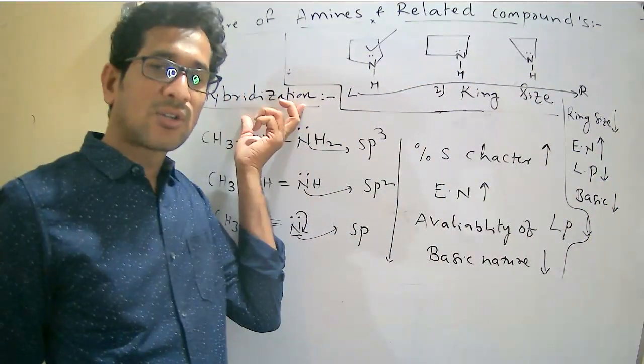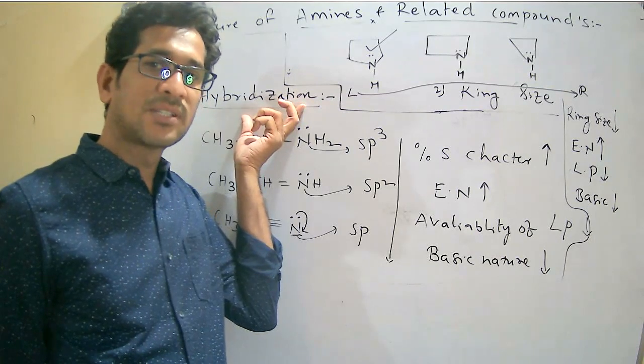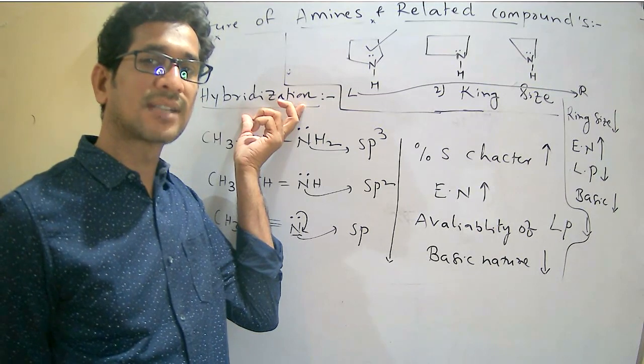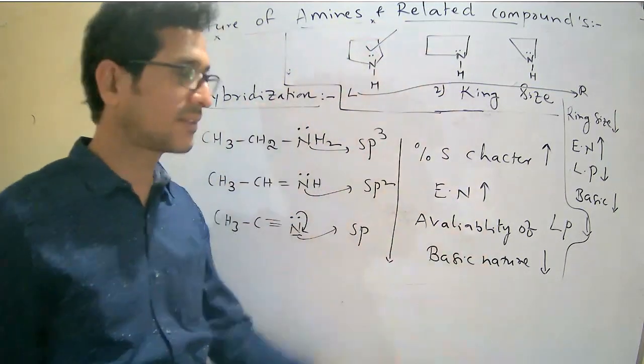So here the electronegativity on an atom is decided by two factors. One is the hybridization, second one is the ring size. This is the explanation. Right.